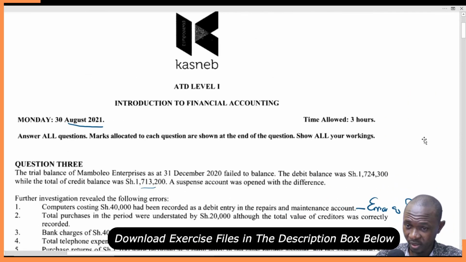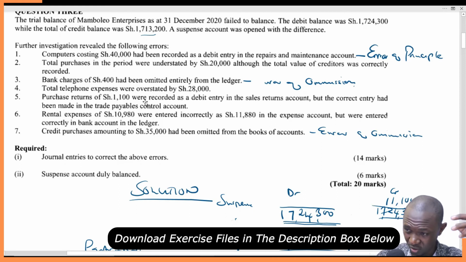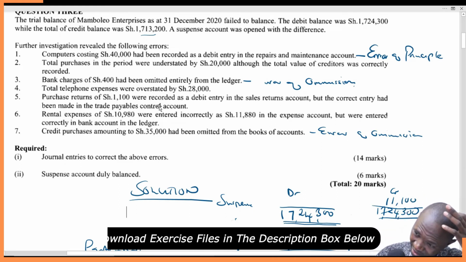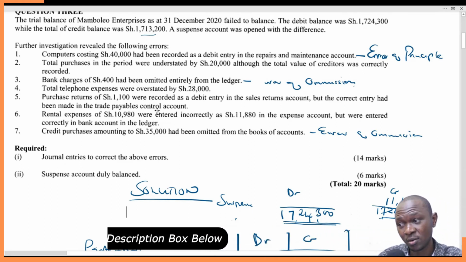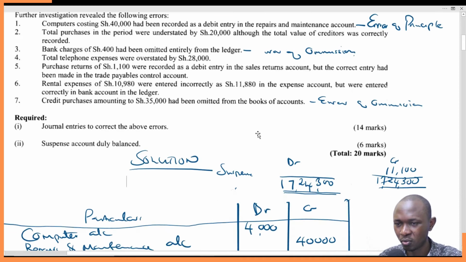So number 5, purchase returns of 1,100 were recorded as a debit entry in the sales returns account, but the correct entry had been made in the trade payables control account. So purchase returns of 1,100 were recorded as a debit entry in the sales return account. Oh, this is terribly wrong. But the correct entry had been made the other side. So what do we do?